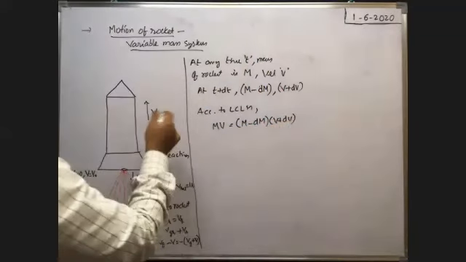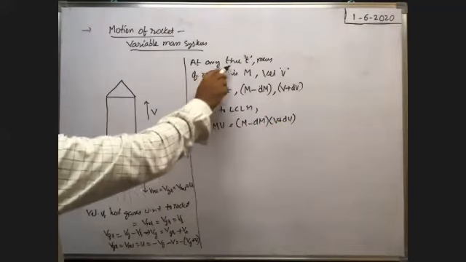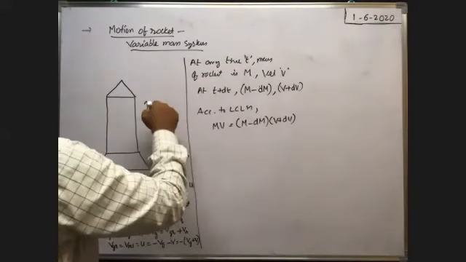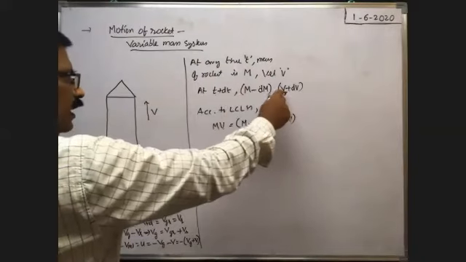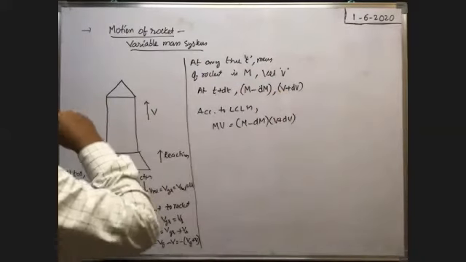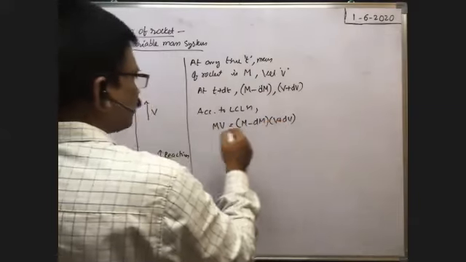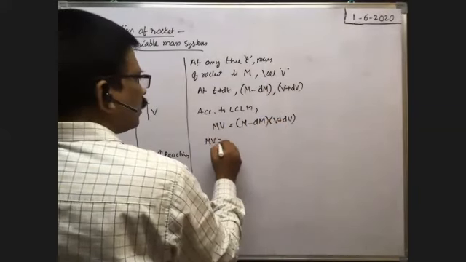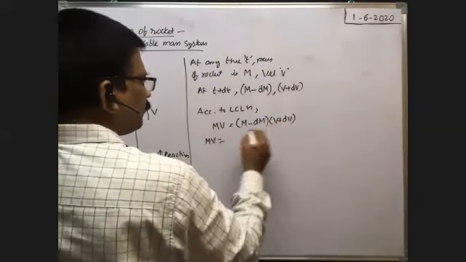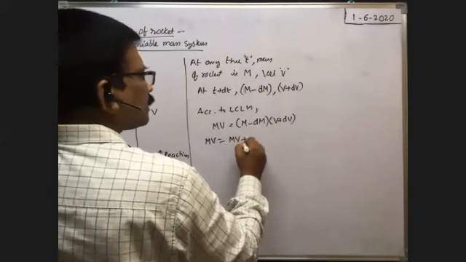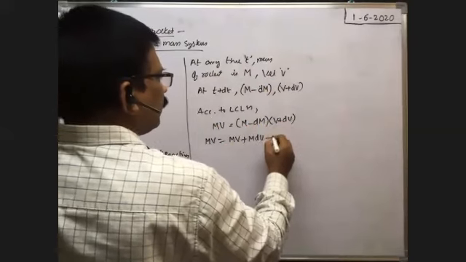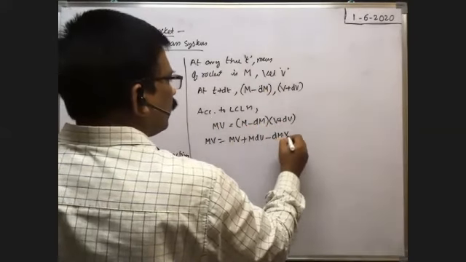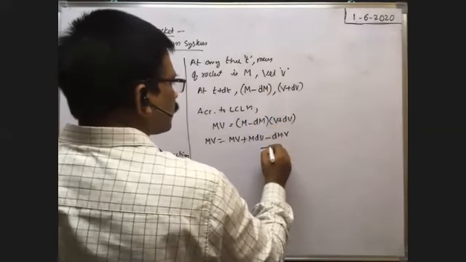Both are in the same direction only. You see, initially at any time t, velocity of the rocket is upwards. After t plus dt time, velocity of the rocket is v plus dv. That is also in upward direction only. That's why both are in the same direction. Now mv is equal to, you split them, you multiply them, mv plus m into dv minus dm into v minus into plus minus dm into dv.